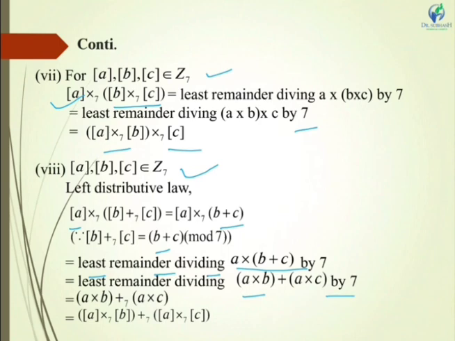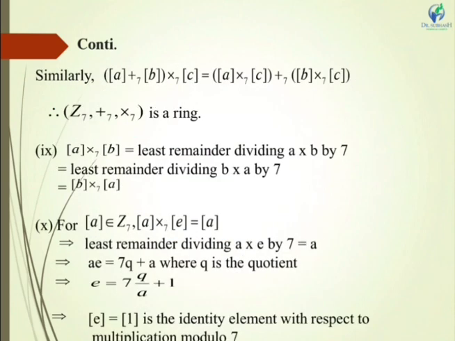This can be written as A cross B plus A cross C with modulo 7 operations. Similarly, we can prove the other side. Therefore, we can say that Z7 with addition modulo 7 and multiplication modulo 7 is a ring.